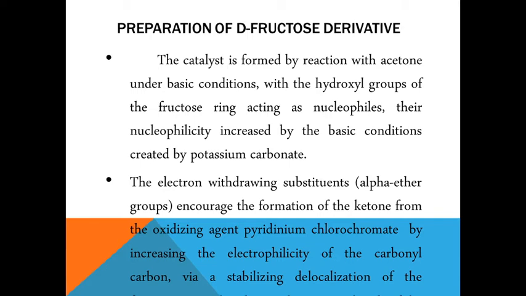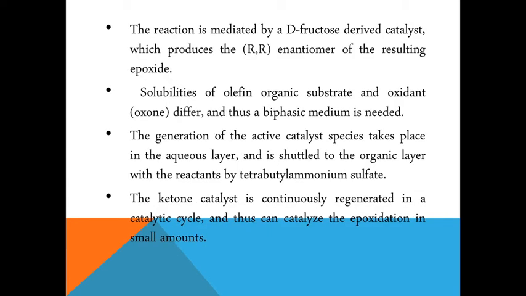Potassium carbonate is used in the reaction, that is the function of potassium carbonate. And the electron withdrawing substituent, the alpha ether group, encourages the formation of the ketone from pyridinium PCC by increasing the electrophilicity of the carbonyl carbon, that is by stabilizing the delocalization. The reaction is mediated by a D-fructose derived catalyst that is produced in situ, which will produce an RR enantiomer of the resulting epoxide.